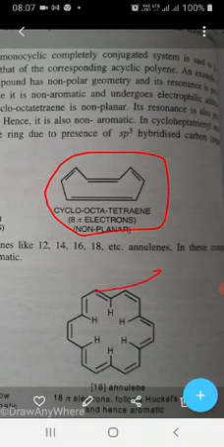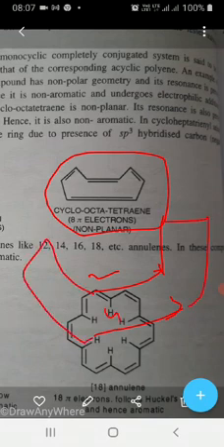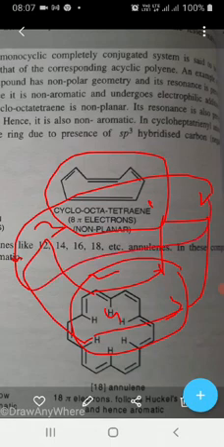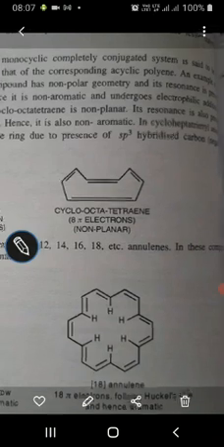What is non-planar? These 4 carbon atoms will be in one plane, and these 4 will be in a different plane. This type of structure is called a non-planar structure. So anything which has a non-planar structure is non-aromatic, even though it has sp2 hybridized carbon atoms and a cyclic structure. So this is about non-aromatic compounds.